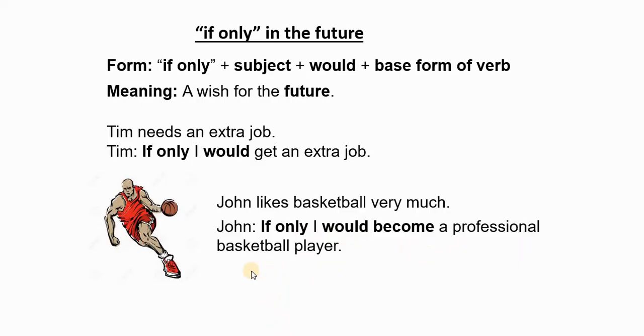So we have the subject, would, and then we have the base form of the verb, which is become. Alright? So John hopes that he would become a professional basketball player. That's what this means. Yes?